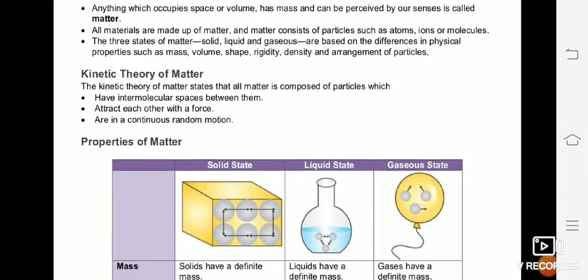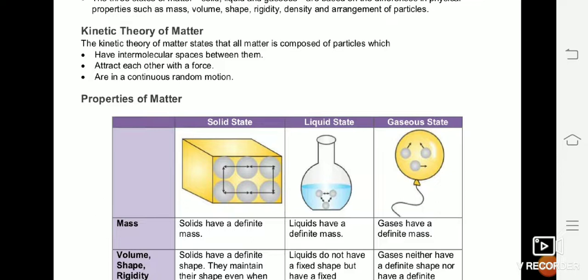Before moving ahead, there is an important theory which is called the kinetic theory of matter. Now the kinetic theory of matter has 3 important points. It states that all matter is composed of particles, and these particles have intermolecular space between them, which means the space between 2 particles is called intermolecular space. When we will be learning solid, liquid and gases, we will use this term more frequently. So please remember that particles of matter have intermolecular space between them, that is space between 2 molecules, and the distance between 2 molecules is called intermolecular distance.